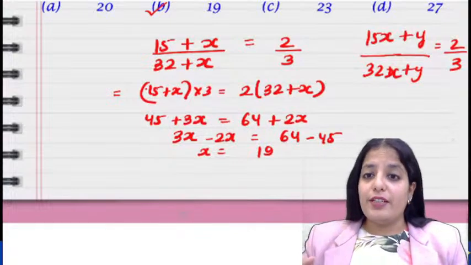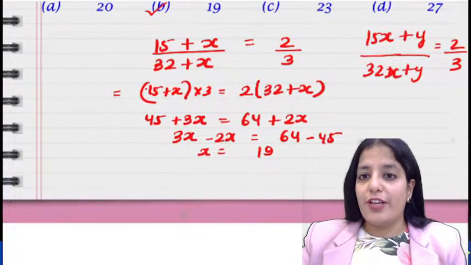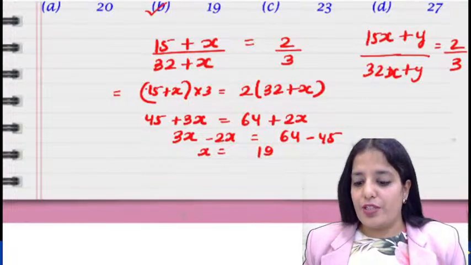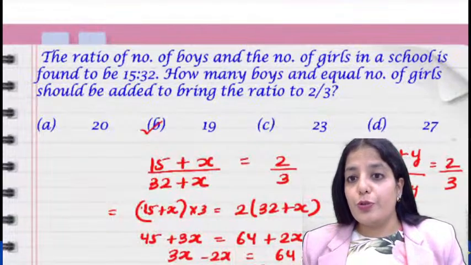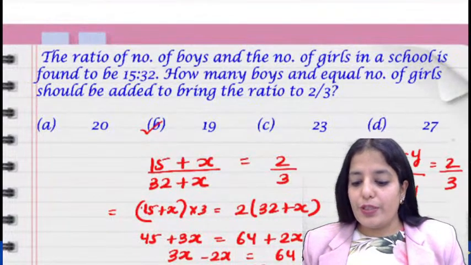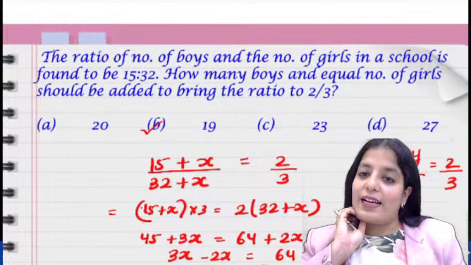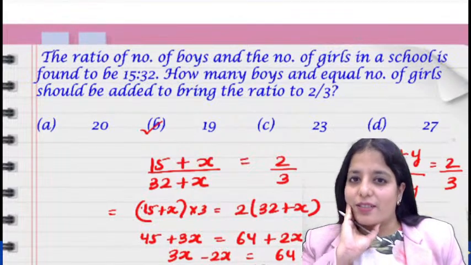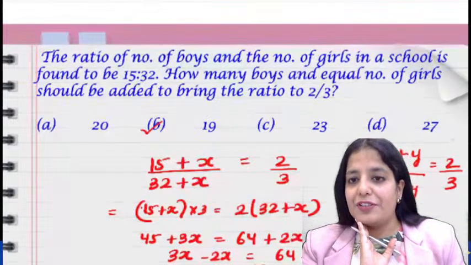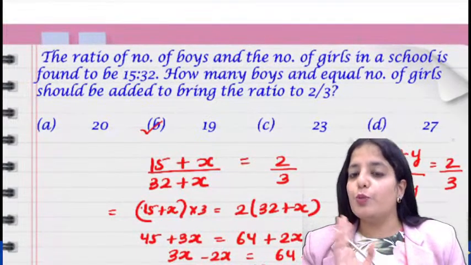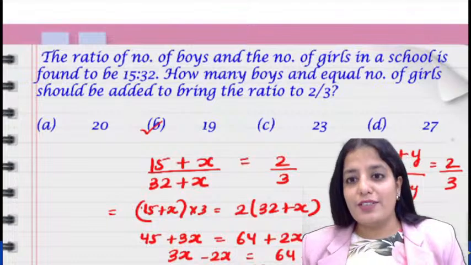Or even you can use the option approach when you get stuck in this type of situation. What option approach can you basically do? Without assuming that the number of boys and girls are 15 and 32, you won't be able to move further. You have to assume it this way only here.